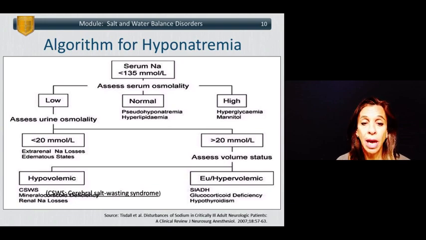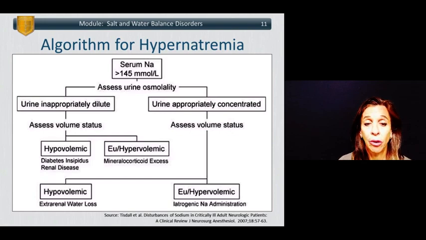If one's serum osmolality is normal with hyponatremia, then one should consider pseudo-hyponatremia or hyperlipidemia. If one's serum osmolality is high with a low serum sodium, then one should consider hyperglycemia and the administration of mannitol as etiologies.